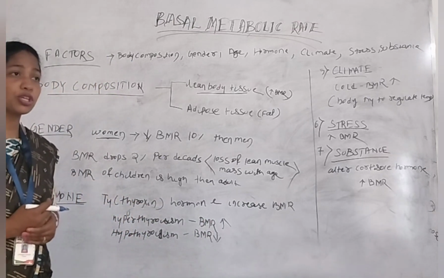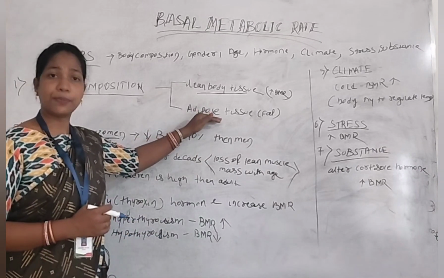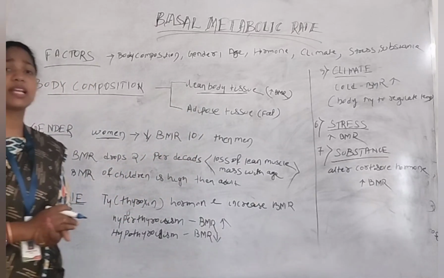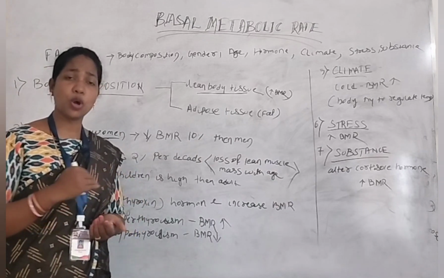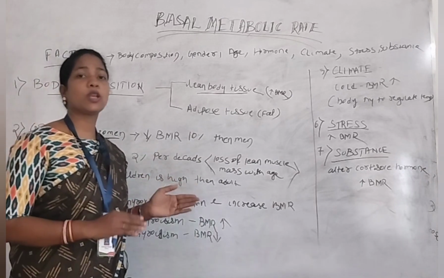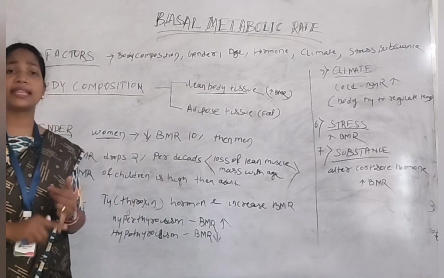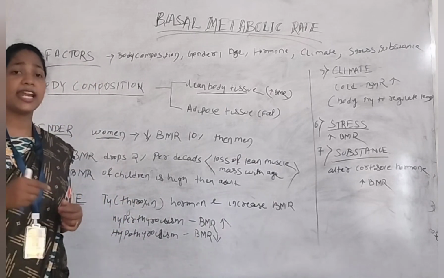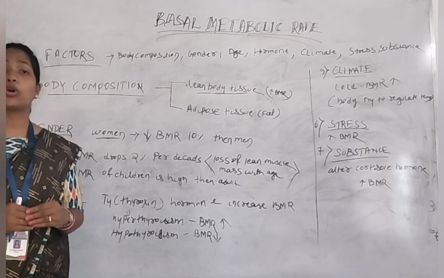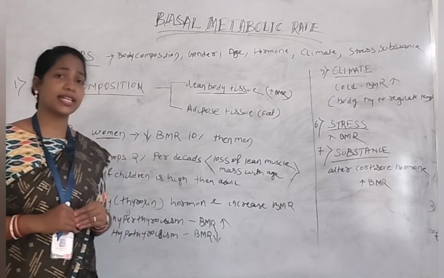But if a person has hypothyroidism, that means the person also contains more adipose tissue, or more fat is deposited in their body. So at that time, the basal metabolic rate of the person also decreases. So if a person has hyperthyroidism, the basal metabolic rate is increased, and if a person has hypothyroidism, then the basal metabolic rate is decreased. And if the person has an increased amount of thyroxine hormone or T4 hormone, then the basal metabolic rate of that person is also increased.